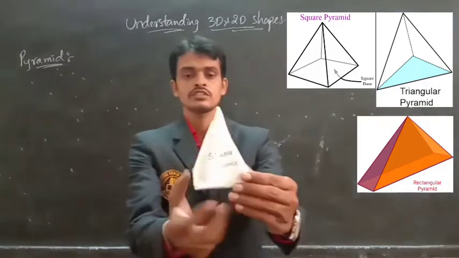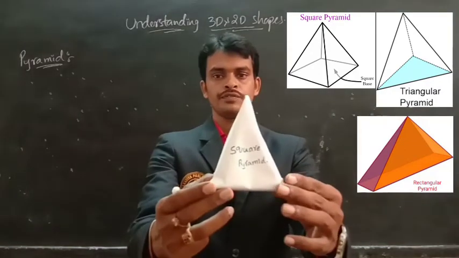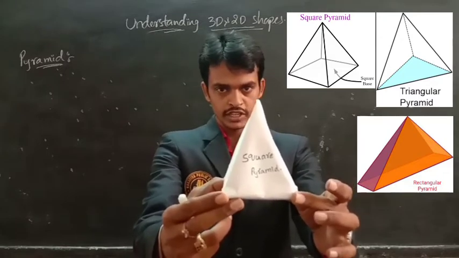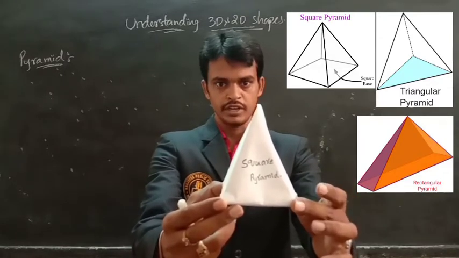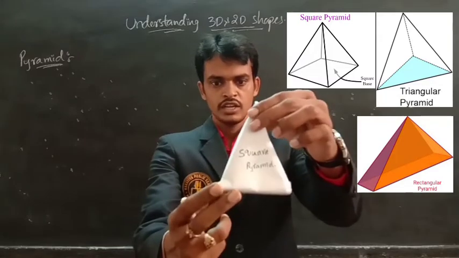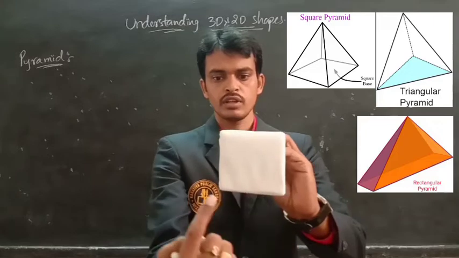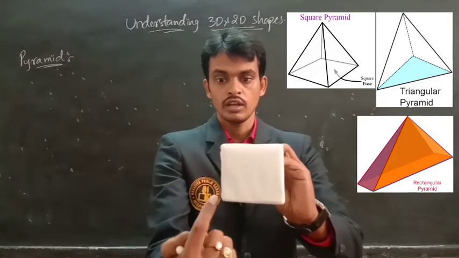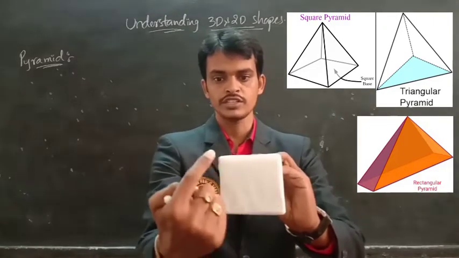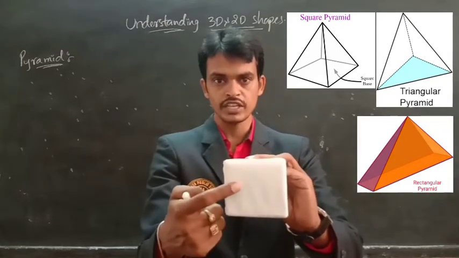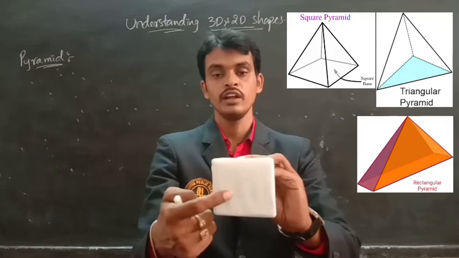So look at this solid object. What is the name of this solid object? Square pyramid. Why? Because look at this base. Base is in which shape? Yes, it is a polygon. How many sides? 4 sides. 4 sides are equal, then this polygon is called a square.